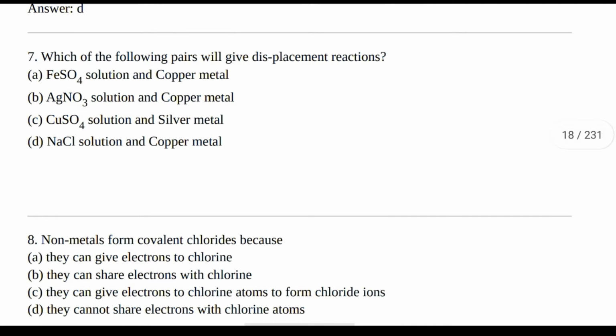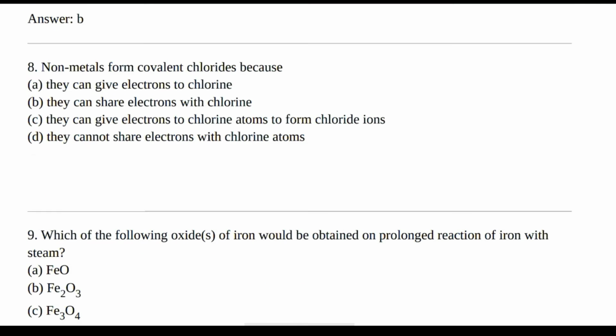Next question. Which of the following pairs will give displacement reactions? Options are FeSO4 solution and copper metal. Option B, AgNO3 solution and copper metal. Option C, CuSO4 solution and silver metal. Option D, NaCl solution and copper metal. The right answer is option B, AgNO3 solution and copper metal.